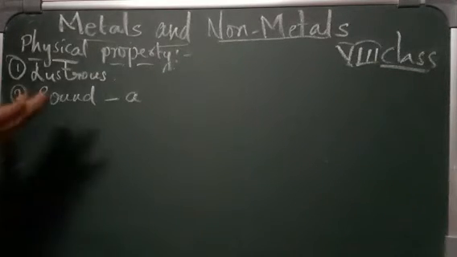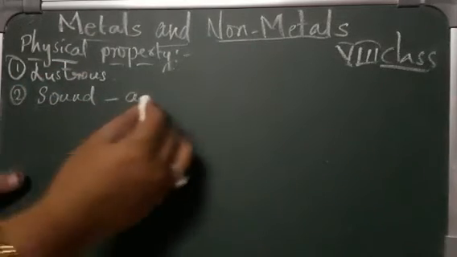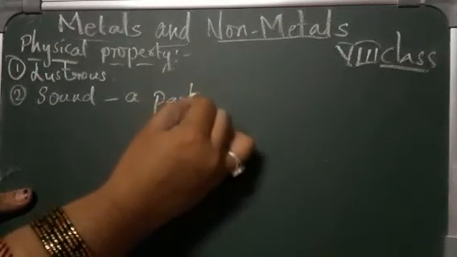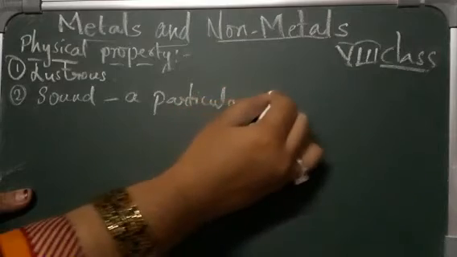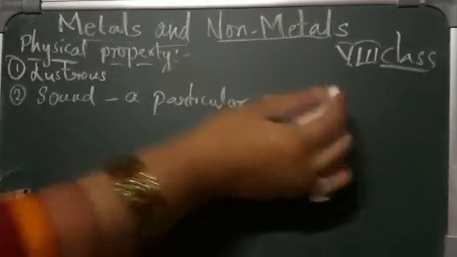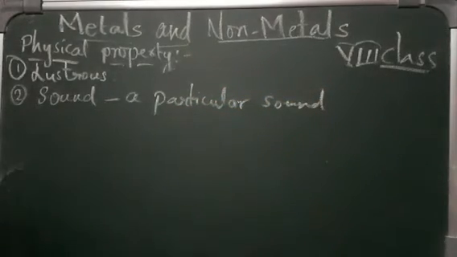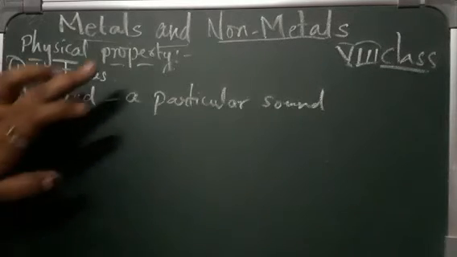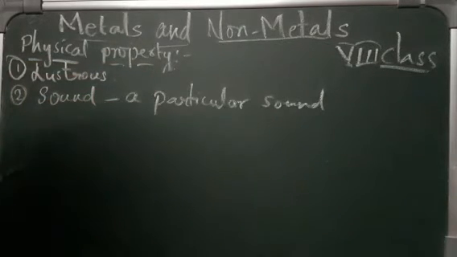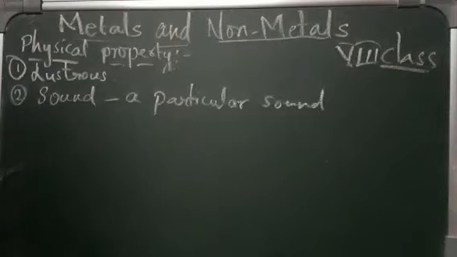So that means metal has a particular sound. Now if you say, ma'am, non-metal also produces sound, yes, non-metal also produces sound, but if a plastic falls down, you don't know what has fallen.